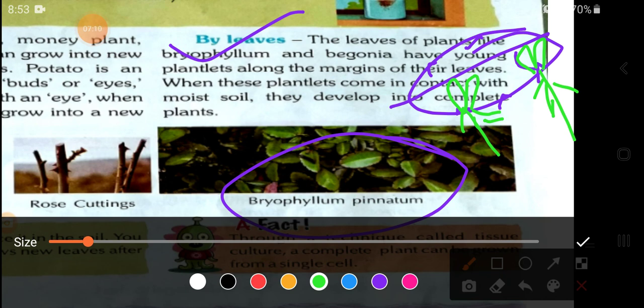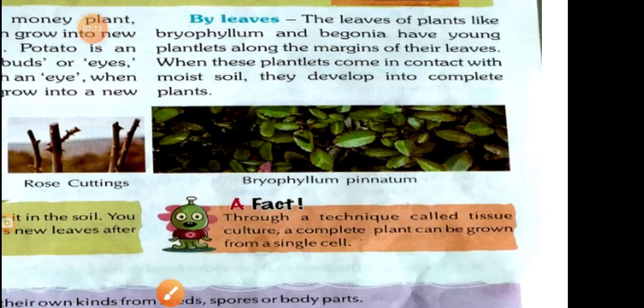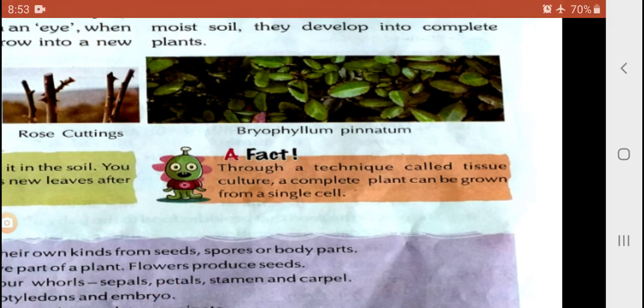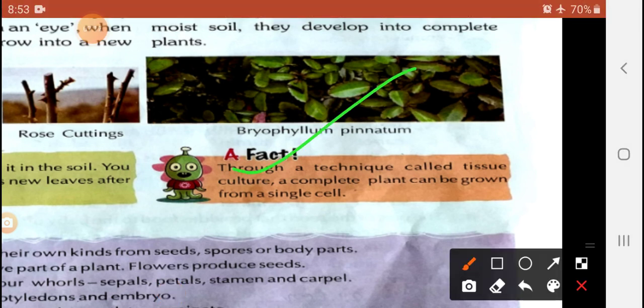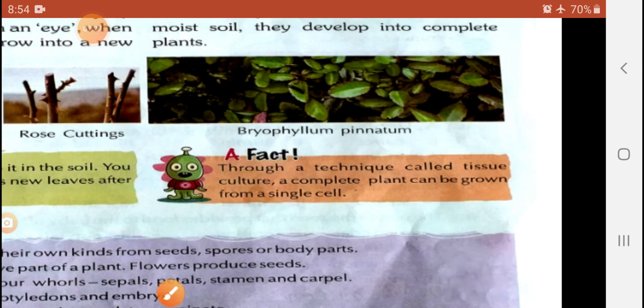See, observe, my dear student. Next you will see very easily. Through a technique called tissue culture, a complete plant can grow from a single cell. So you have it from the stem, from the root, from the leaf, my dear student. Observe that.